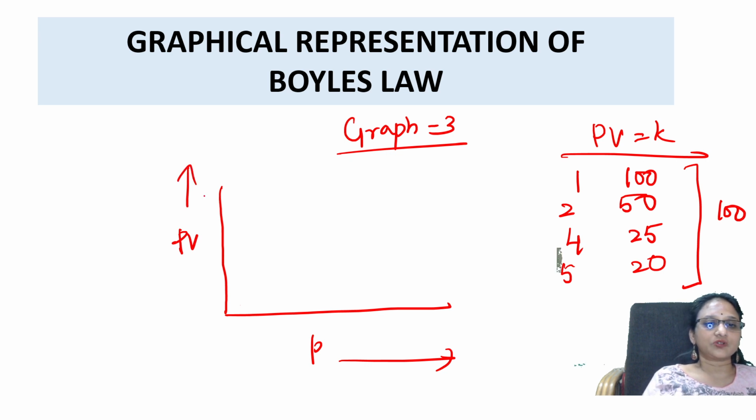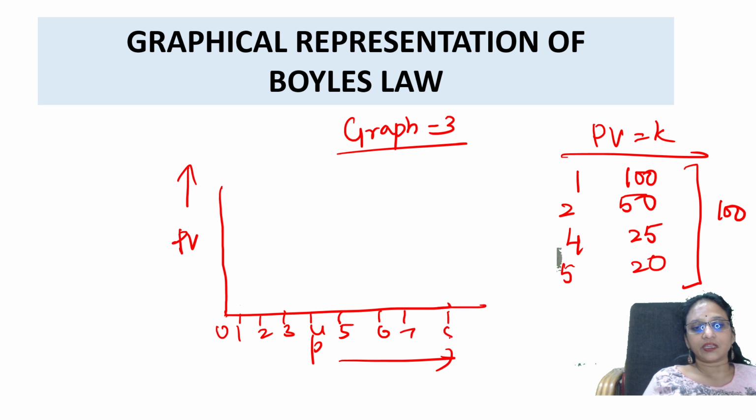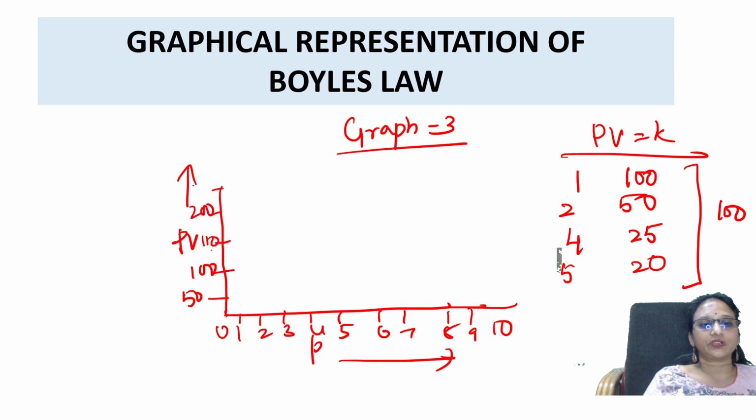Got it? So how does it go? Pressure is 0 here. If I take 1, 2, 3, 4, 5, 6, 7, 8, 9, 10 on the x-axis, then on the y-axis, how much was it? PV is constant at a count of 100. So I'll make it 50, then 100, then 150, 200, 250.